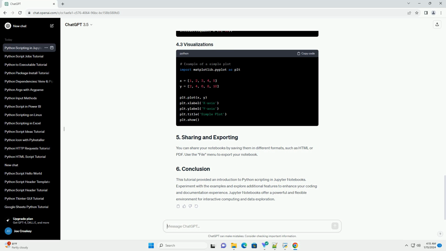Here's a simple example. You can share your notebooks by saving them in different formats, such as HTML or PDF. Use the File menu to export your notebook.